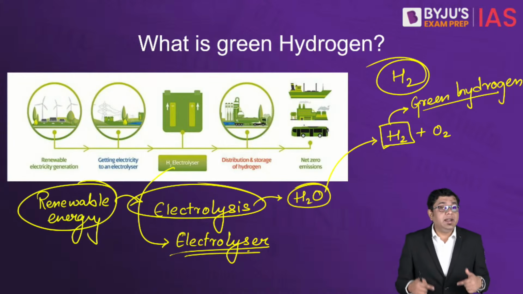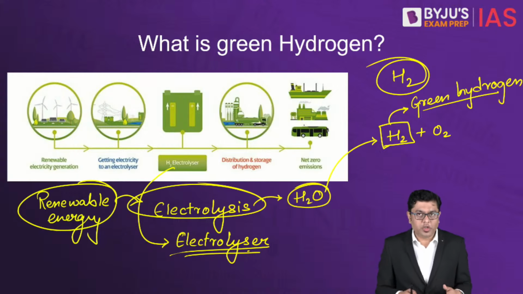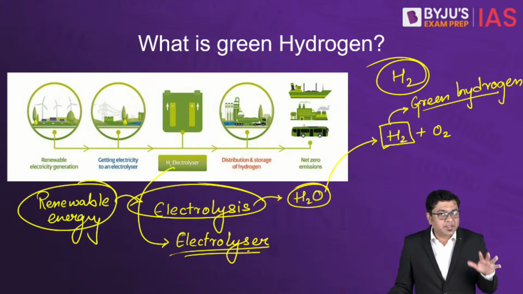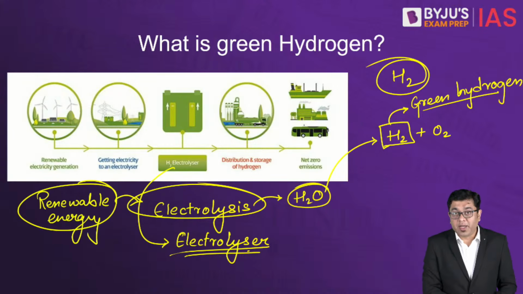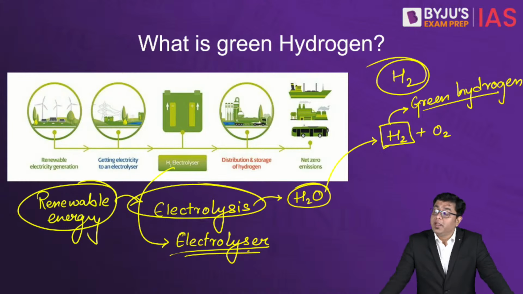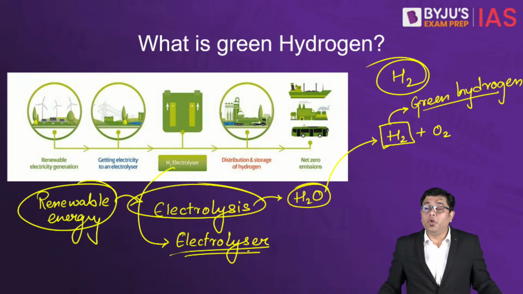As of now, India doesn't master this technology. Just like in many other cases, we are still dependent, and the world is dependent, on China for electrolyzer technology. It is predicted that if we do not start producing this on our own, China will end up controlling close to 30 to 40% of the global electrolyzer market by 2030. So we need to get into the act fast.